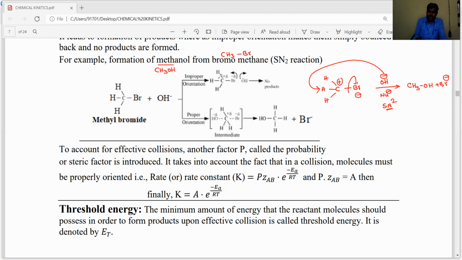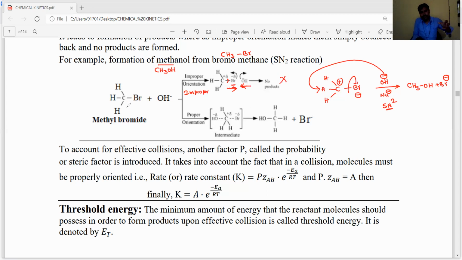Now for example, this Br minus is going in this way, coming outside from left to right, and in the same direction the OH minus ion is also going, exactly opposite to the Br minus. If Br minus is coming in this way and OH minus is also coming exactly opposite to this, then both will dash with each other and do not form products, because it is called improper orientation. Improper orientation does not form the product.